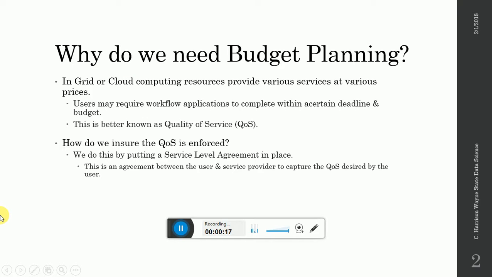So why do we need budget planning? In grid or cloud computing, resources provide various services at various prices. The users may require workflow applications to complete within a certain deadline or budget. This is better known as quality of service. So how can we ensure that quality of service is enforced? We do this by putting a service level agreement in place. This is an agreement between the service provider to capture the quality of service desired by the user.